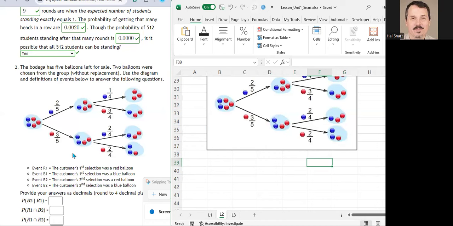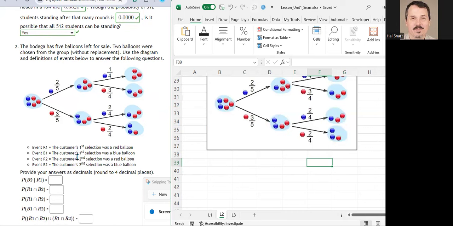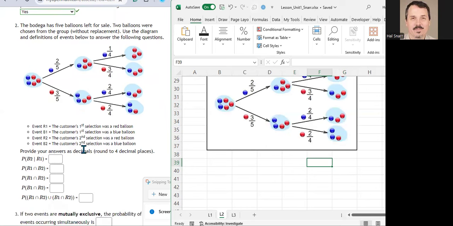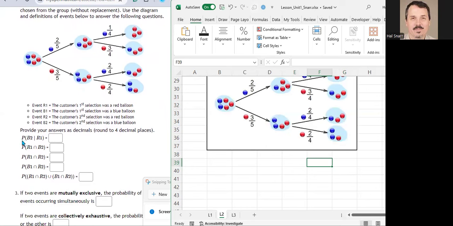We're going to use this diagram and the conditional probability rule definition to answer the questions below. Now, the first question is the probability that a blue balloon is taken second, given a red balloon was taken first. A red balloon is taken first, that puts us on the lower branch down here.